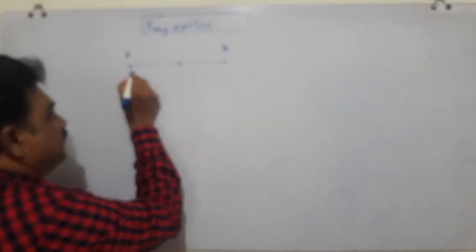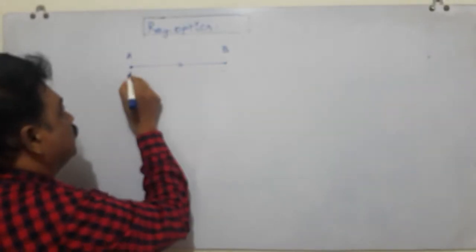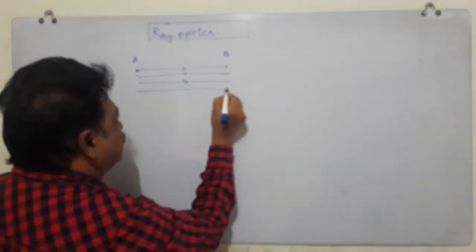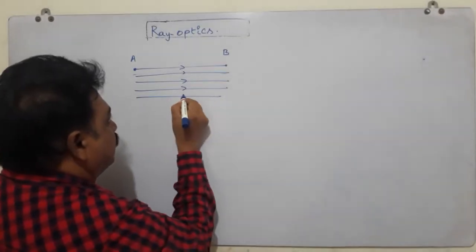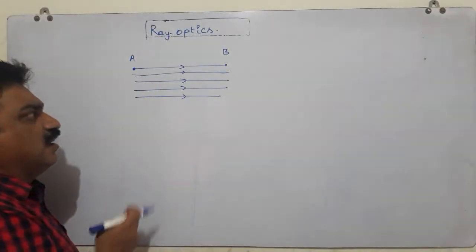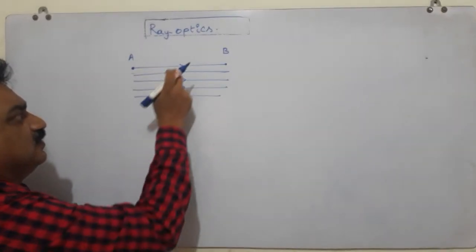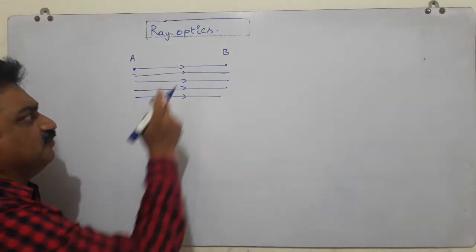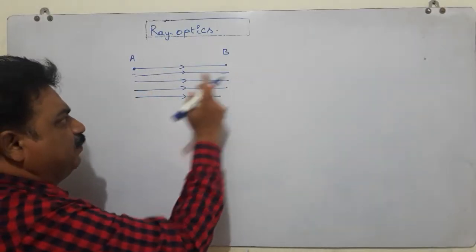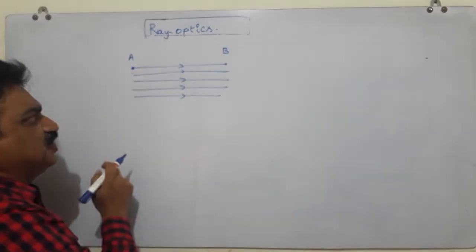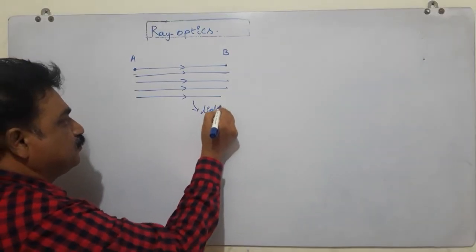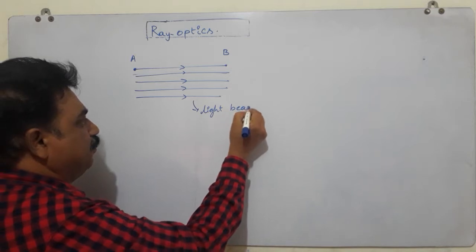And if such light rays are several in number, just like this, such a combination of light rays which are traveling from one point to another parallel to each other is called a light beam. Light beam.